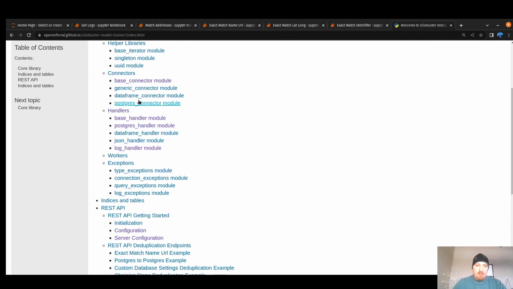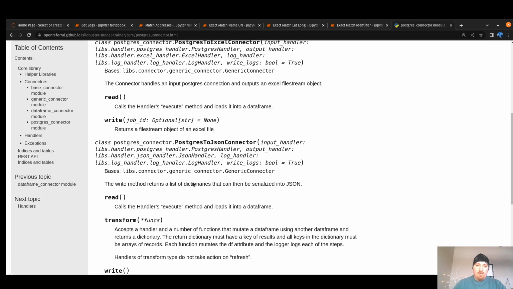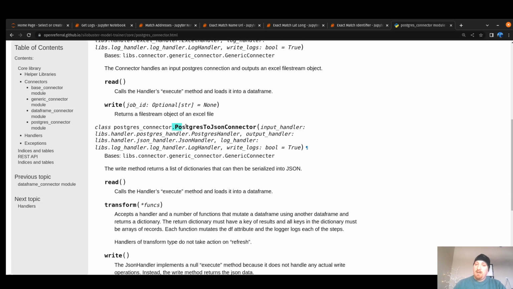We're going to be using a Postgres connector, and specifically a Postgres to JSON connector today. The Postgres to JSON connector will be taking a Postgres handler as its input handler, a JSON handler as its output handler, and a logger.